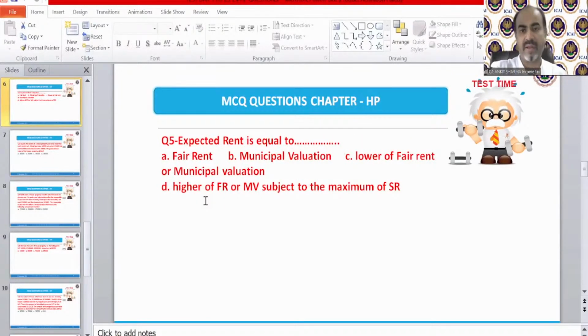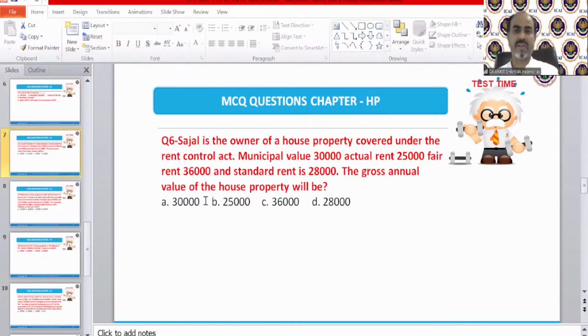Well done. Next is, Sajal is the owner of a house property covered under the Rent Control Act. Municipal value is 30,000. Actual rent is 25,000. Fair rent is 36,000 and standard rent is 28,000. What will be the gross annual value of the property?